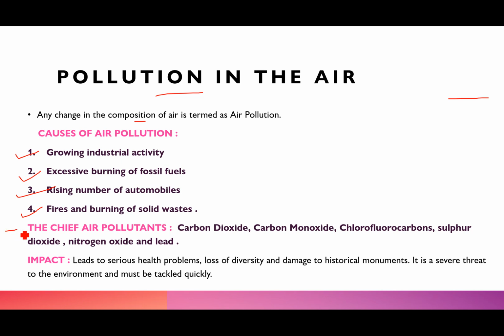If I name the chief air pollutants, which are actually the byproducts of whatever we are doing here, that is carbon dioxide, carbon monoxide, chlorofluorocarbons, sulfur dioxide, nitrogen oxide, and lead.